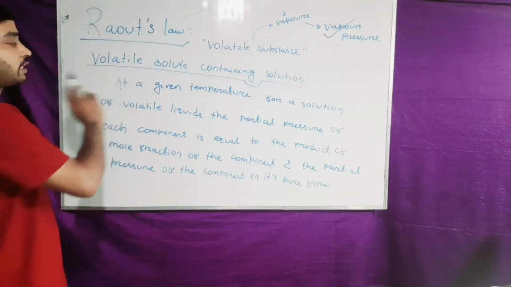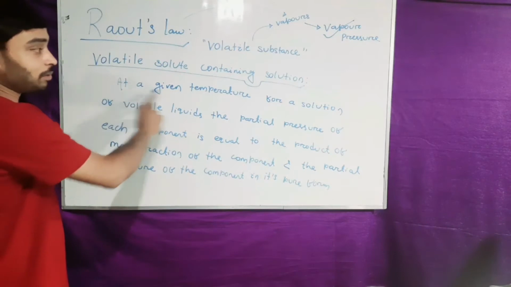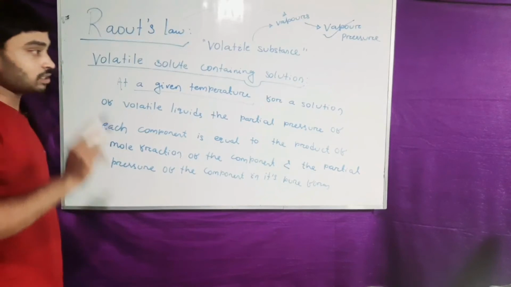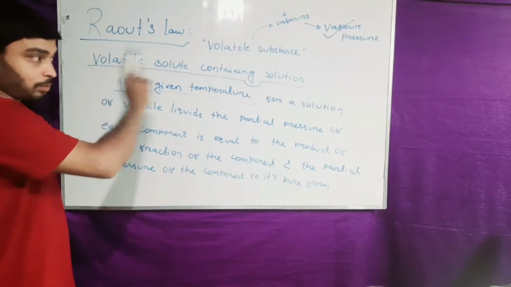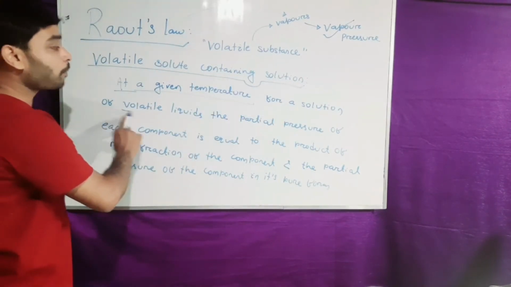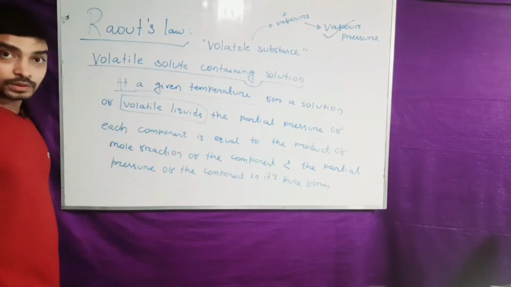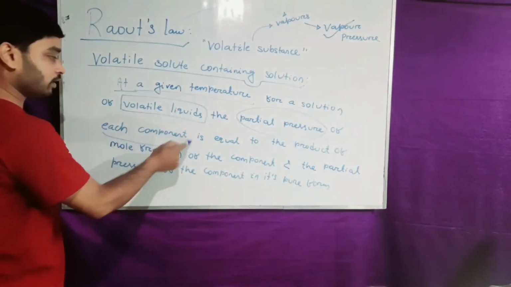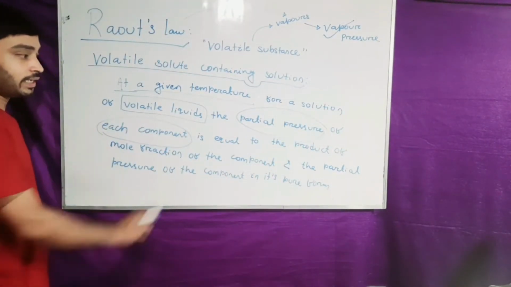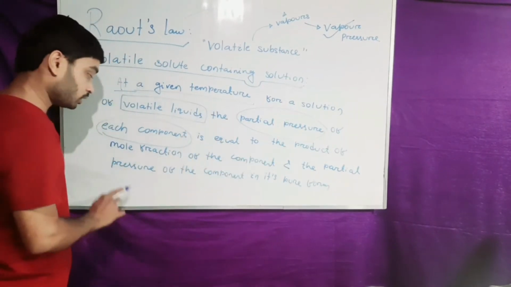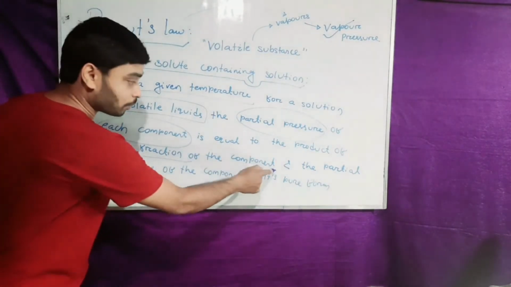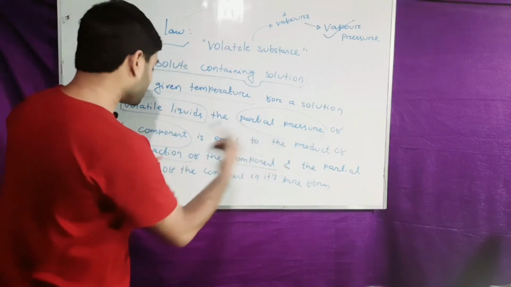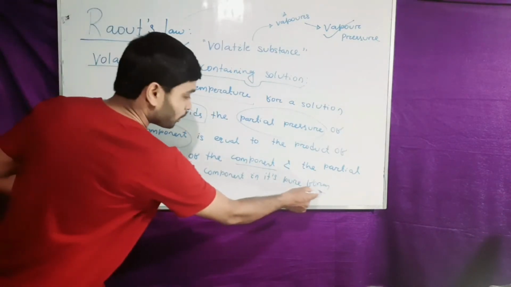Again, check the statement. At a given temperature, which is constant during the study of vapor pressure, for a solution of volatile liquids, the partial pressure of each component is equal to the product of the mole fraction of the component and the partial pressure of the component in its pure form.